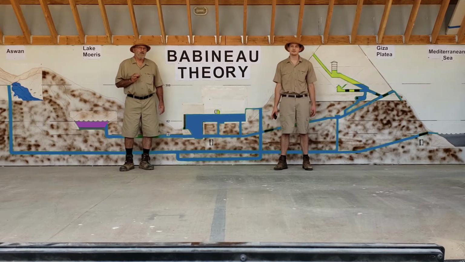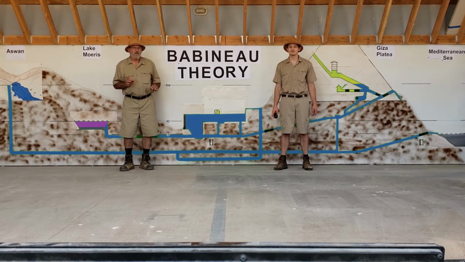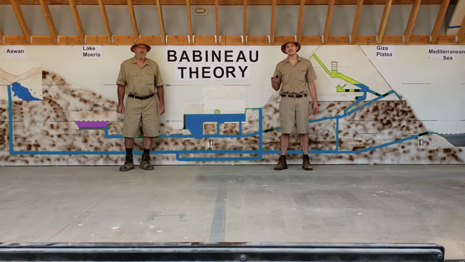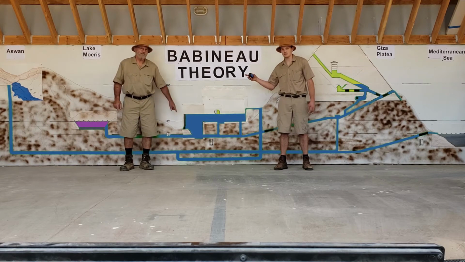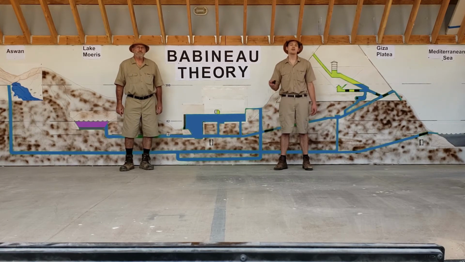It probably took a few days for the fresh water to finish purging out all of the salt water from their system. But because it eventually went back to normal, they didn't worry too much about it. At this point, they essentially just pumped 400 miles of salt water into Lake Moeris. However, only the bottom of the lake would have been salt water. The top of the lake would still be fresh water.